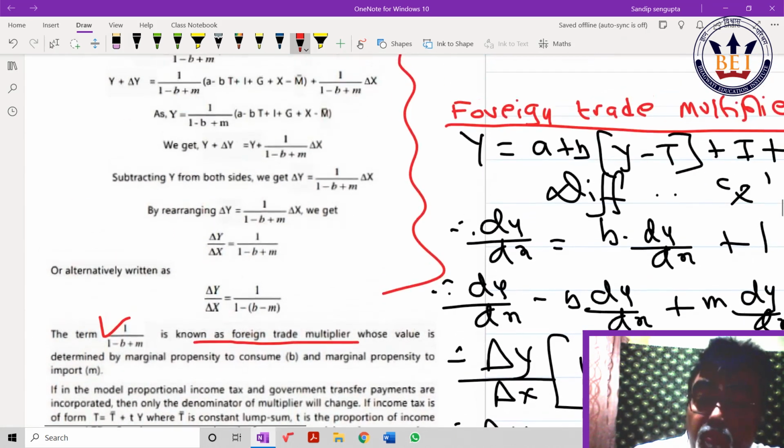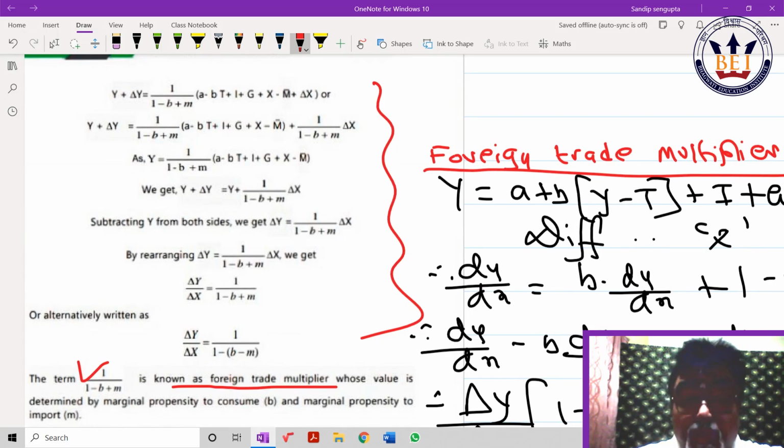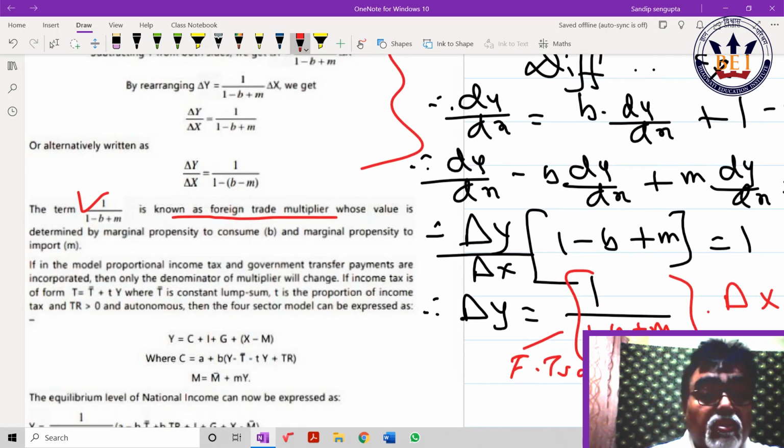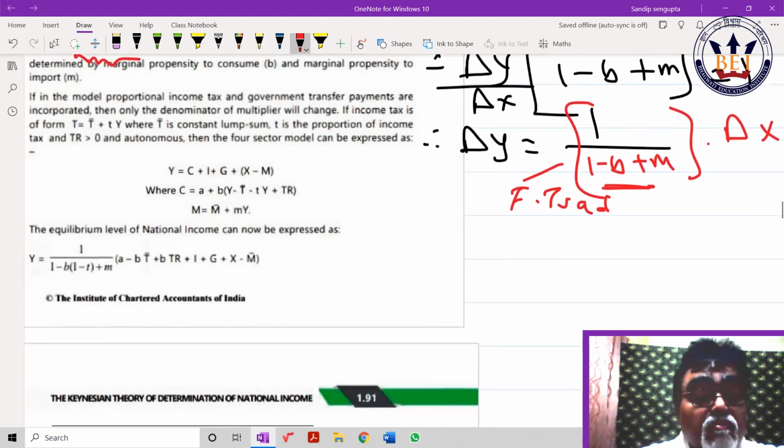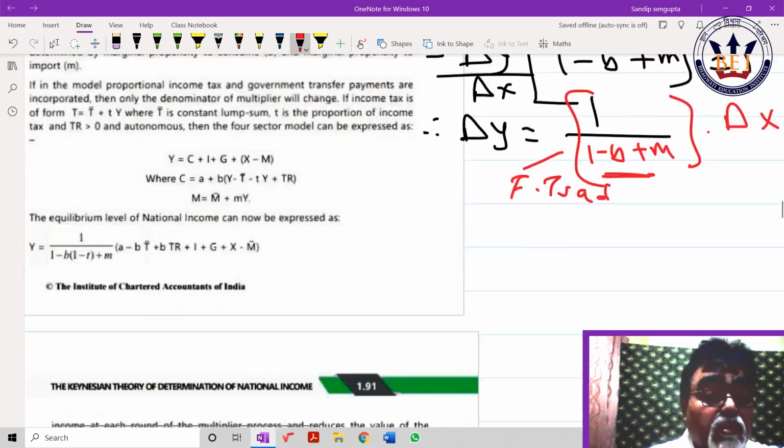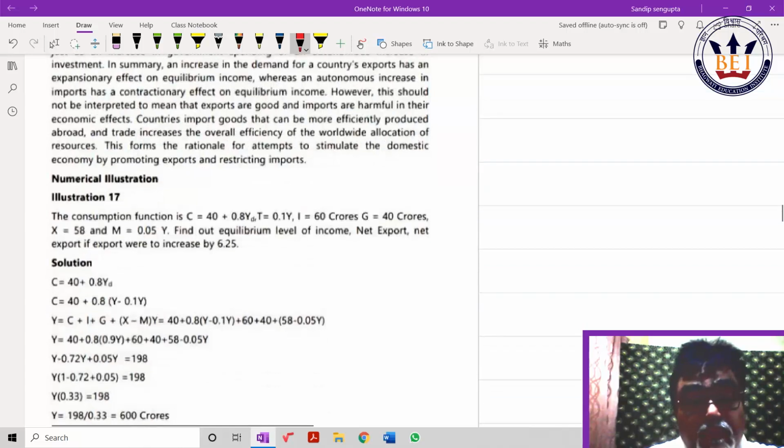This is very important. Foreign trade multiplier, one has to take care. On the basis of this, same way only, the way I showed you how to crack. Everywhere, foreign trade multiplier only, just putting the value. One thing, if tax is a function of Y, it becomes 1 minus b t, I've showed you that.